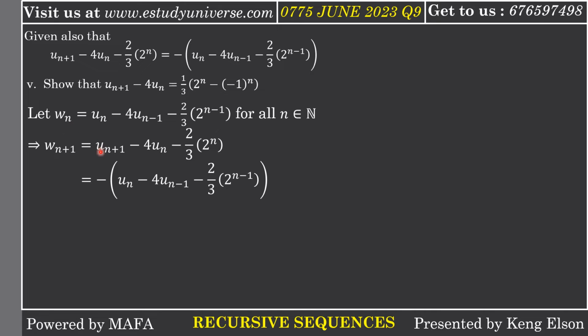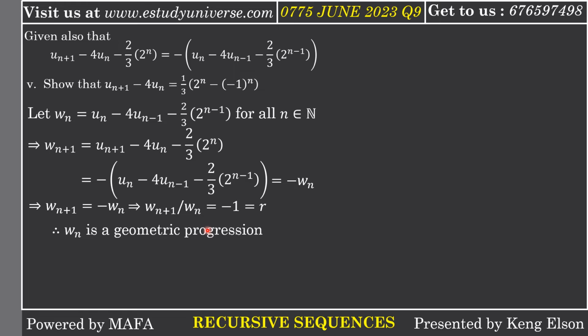So this sequence here is the negative of this sequence. But what is this sequence? It is wn. So at the end of the day, we have that wn plus 1 is negative wn. This is wn and this is wn plus 1. So if I divide both sides by wn, I get wn plus 1 divided by wn equal to negative 1. Now, negative 1 becomes the common ratio because wn is a geometric sequence or a geometric progression.